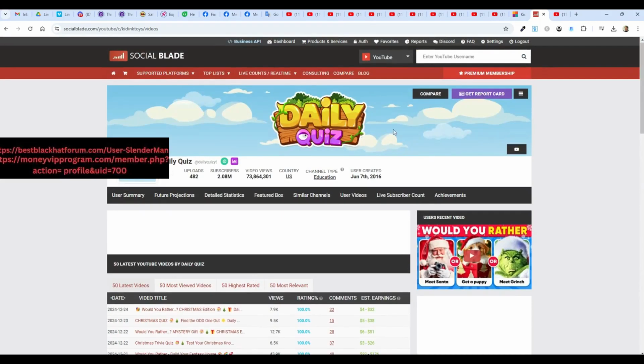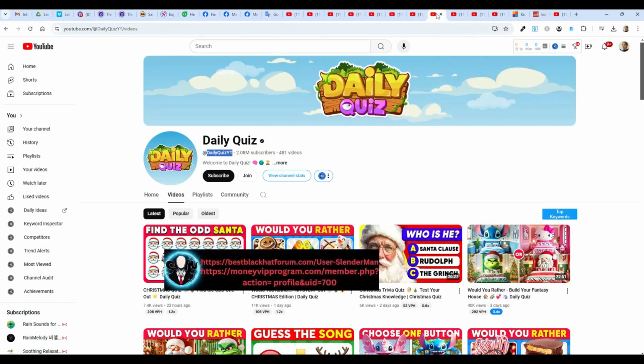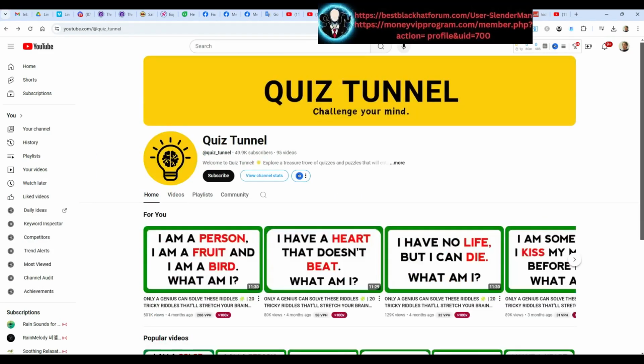Let's go look at another one, because that's actually a very big channel. Let's see if we grab one of the other ones and do the same thing. This one is a little too small. I don't think I'm going to look at that one. Let's see what we got here. Another one. The daily quiz. Is that the one I was just showing? Maybe it was. Time for another one.